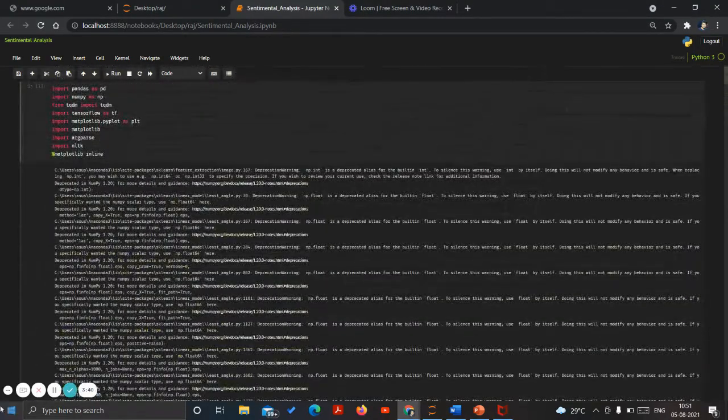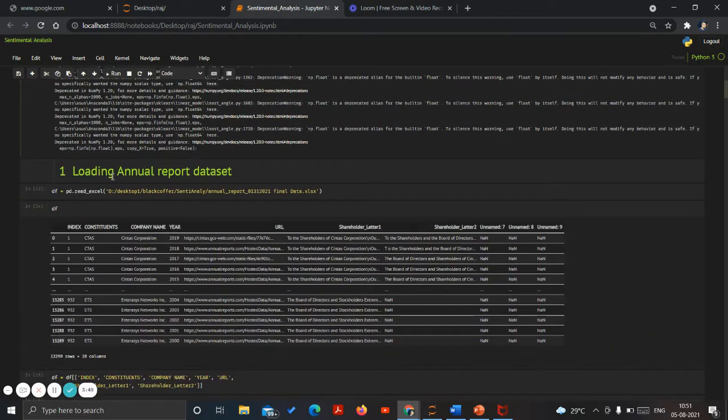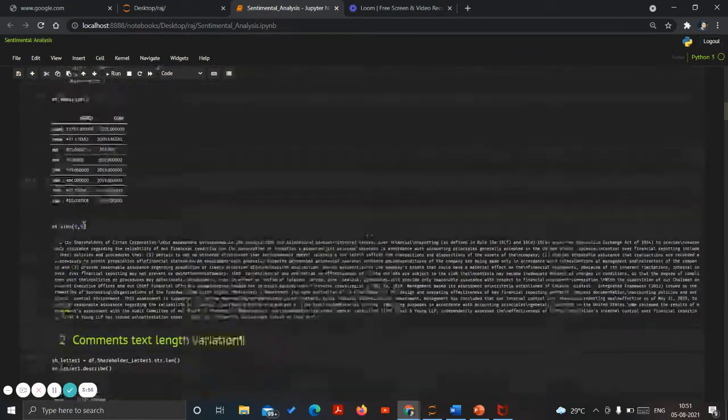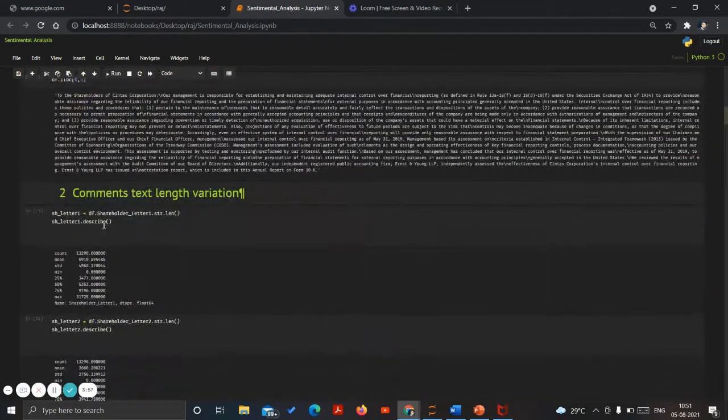Coming back to my screen over here. So this is TensorFlow, TF, and these are certain libraries, importing libraries. And then after that we have read the Excel file in a simple manner, and performed certain basic operations.